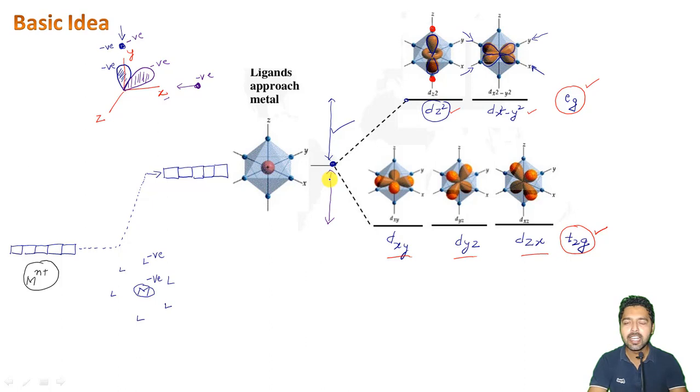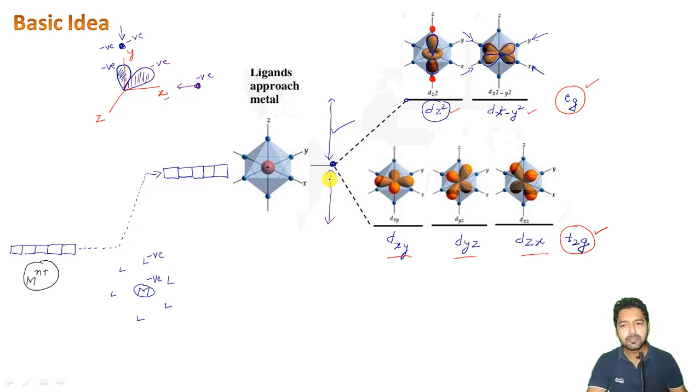On the other hand, if the orbital lobes are present not on the axis but in between the axes, they will experience less repulsions and they will get lower in energy, and this is what is happening right now in case of an octahedral complex, right?